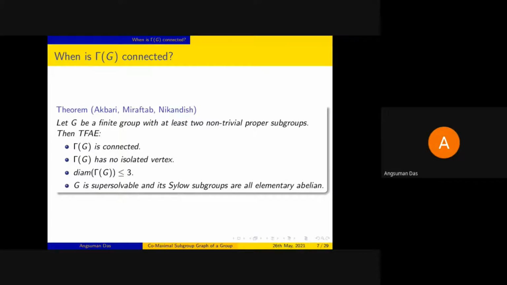Okay. So what we see from this theorem is that isolated vertices will be playing an important role. If we can figure out when we have an isolated vertex, then we'll know when it is connected and when it is not.